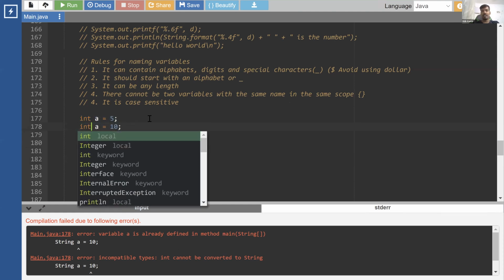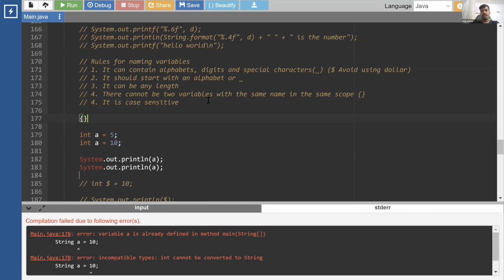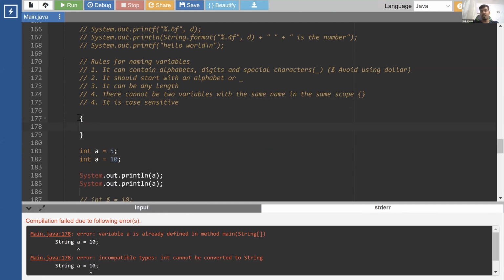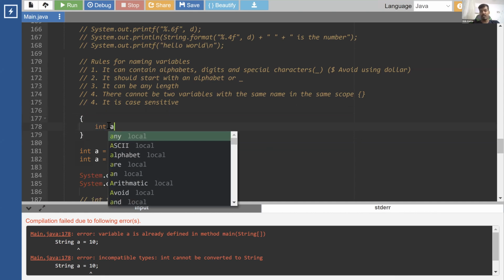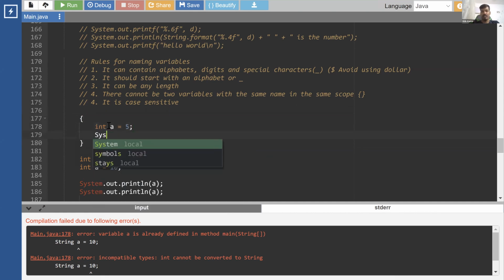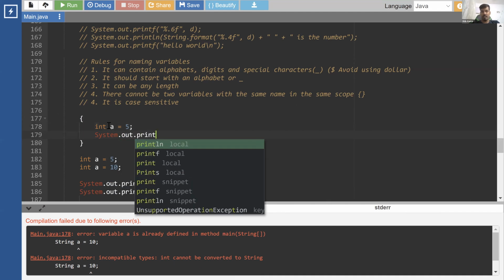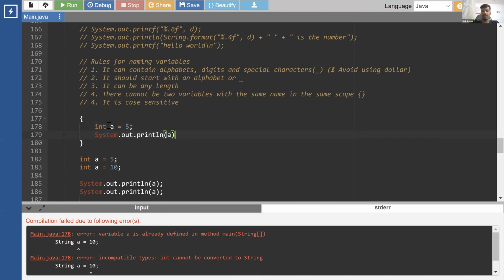So for example, let's say, can I create a curly bracket like this? This we call a scope. Can I create a scope over here? Yes, we can. You can create a scope anywhere you want. So for example, I create a variable like a equals 5, and I do System.out.println and print it. Now let's take it as 15. So I created one variable which is 15, and outside it, I created one more variable which is A.